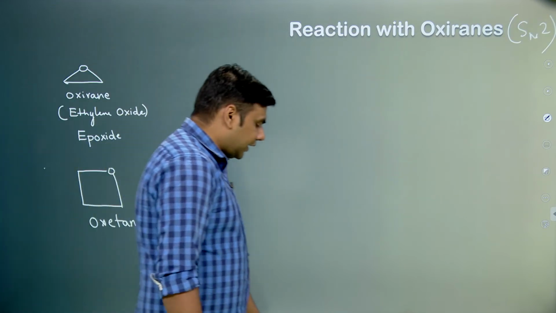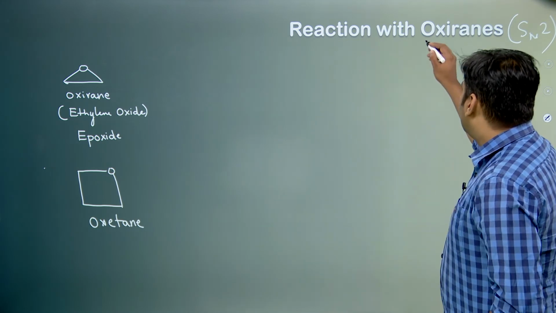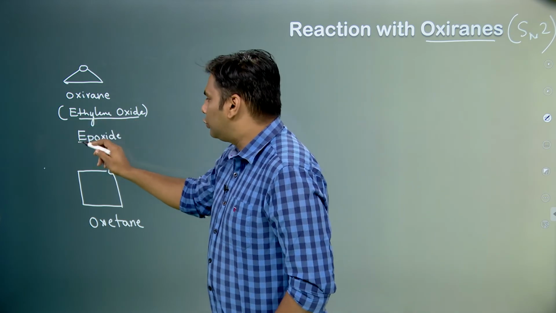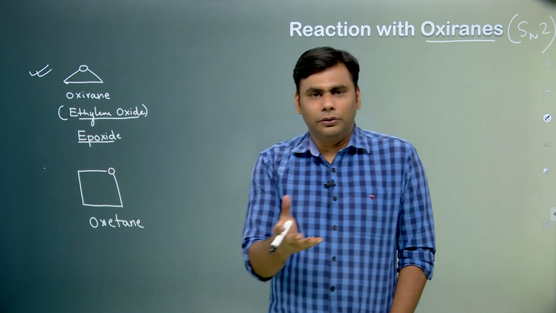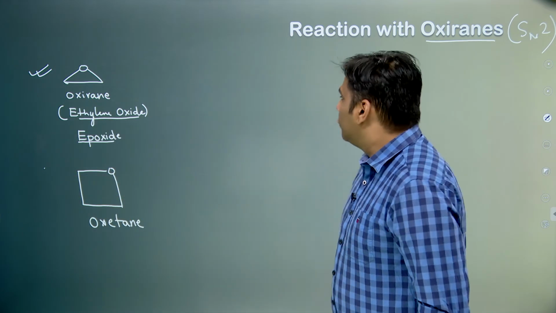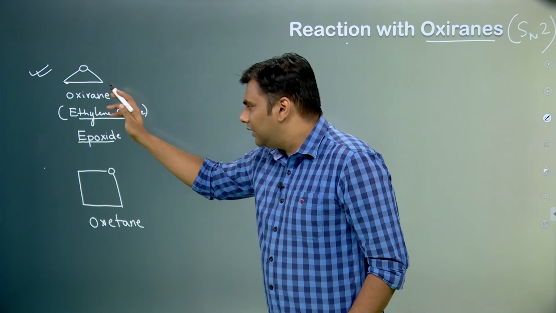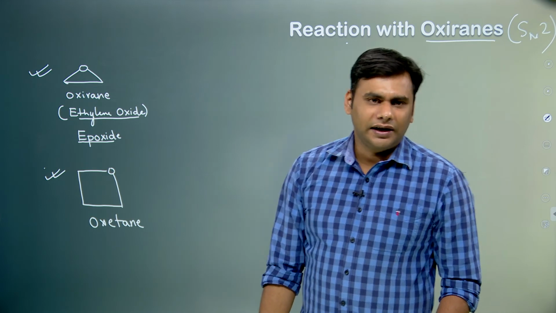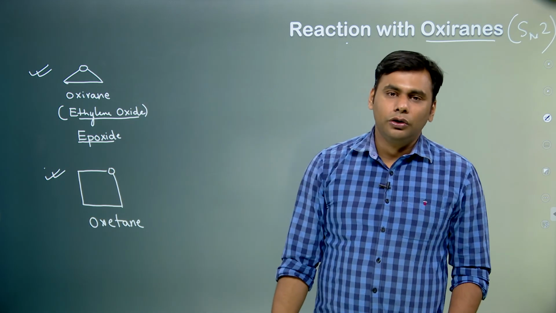Now, the next reaction that comes is the reaction with oxiranes. Now, what are oxiranes? Oxiranes are basically ethylene oxide, also known as epoxide. Now, nomenclature is very important in this case, you need to know the nomenclature of the compounds. So, basically Grignard reagent will attack an oxirane ring or an oxetane ring. Oxetane is basically a cyclic ether having 3 carbons. Oxiranes are cyclic ethers having only 2 carbons.